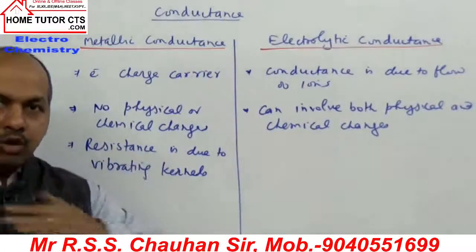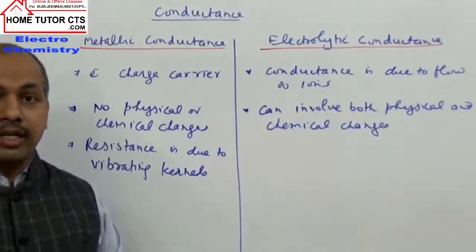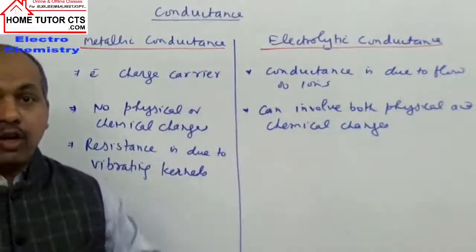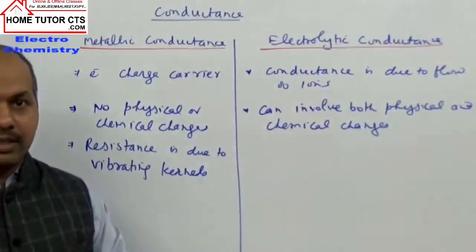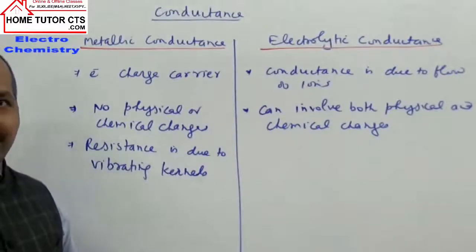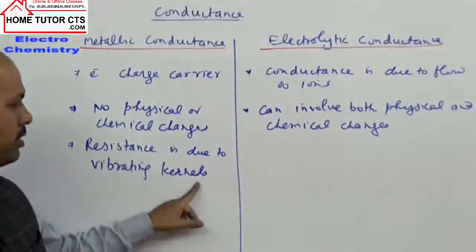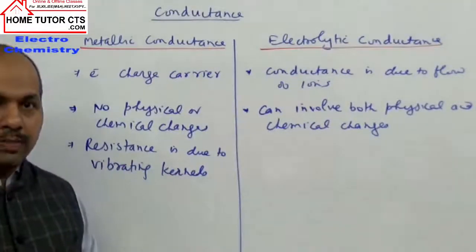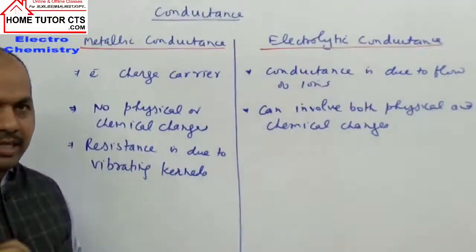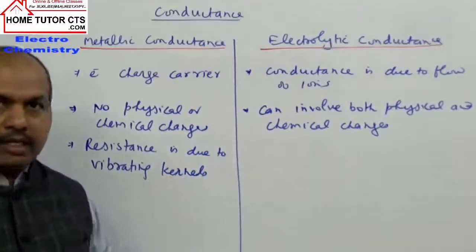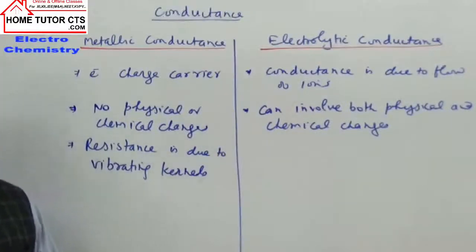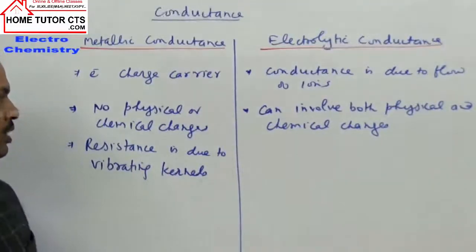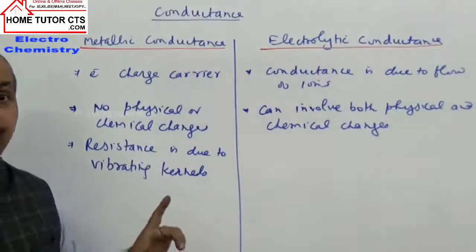Loosely held means they can move freely in the entire metallic crystal, and the part remaining of the metal atoms after removal of the valence electrons is called kernels. They are cations, but actually we don't call them cations; we call them kernels. These kernels cause attraction for electrons, and they vibrate at their own positions. Their vibrations will offer resistance for the flow of electrons, and this point helps us in predicting the effect of temperature.